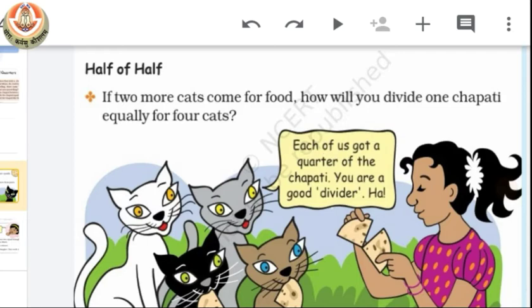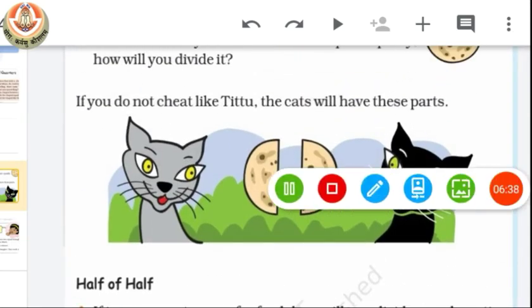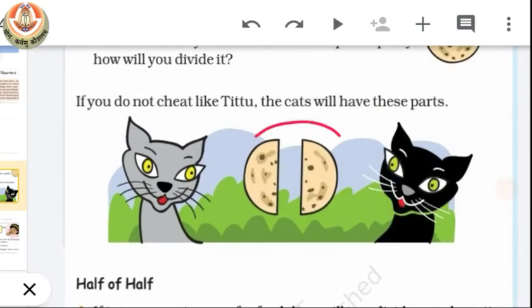You can also see here we have 2 equal parts of a chapati. Then we cut the first part in exact half and also the other part in exact half. Then we will have 1, 2, 3 and 4 equal parts, and each equal part is called the quarter of the chapati.